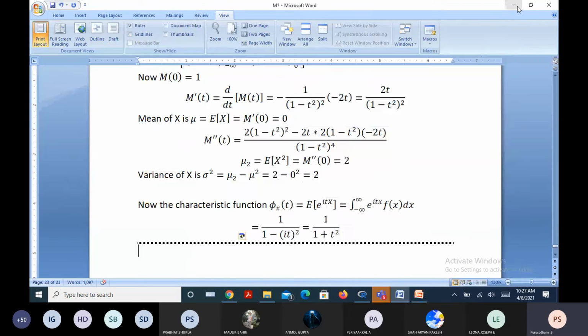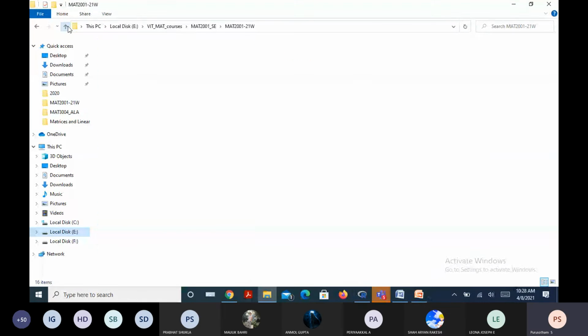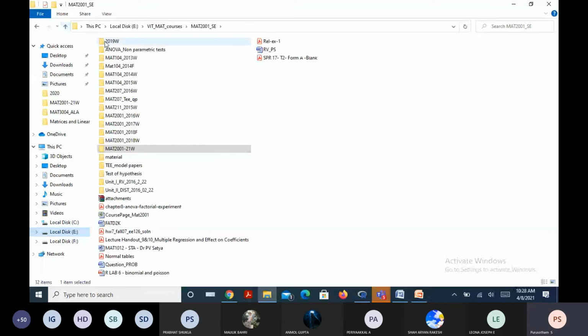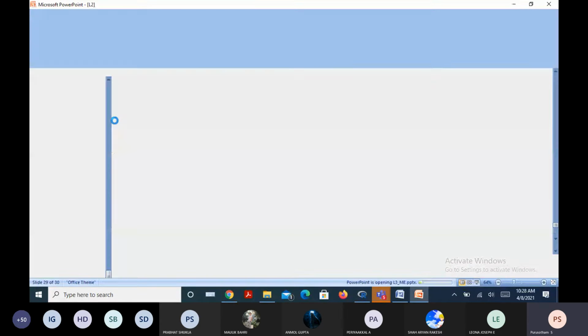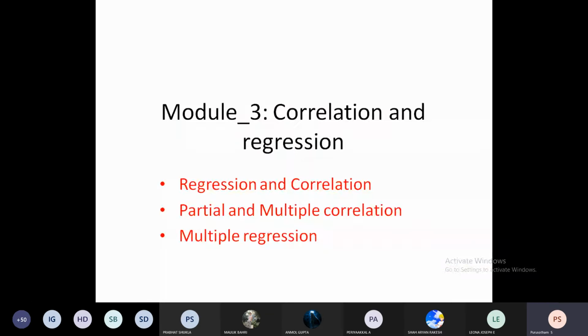Now we will move on to the third module. What is the third module as per our syllabus? Correlation and regression. So in this module, we are going to learn what regression is and its importance, and what the role of correlation in regression is.